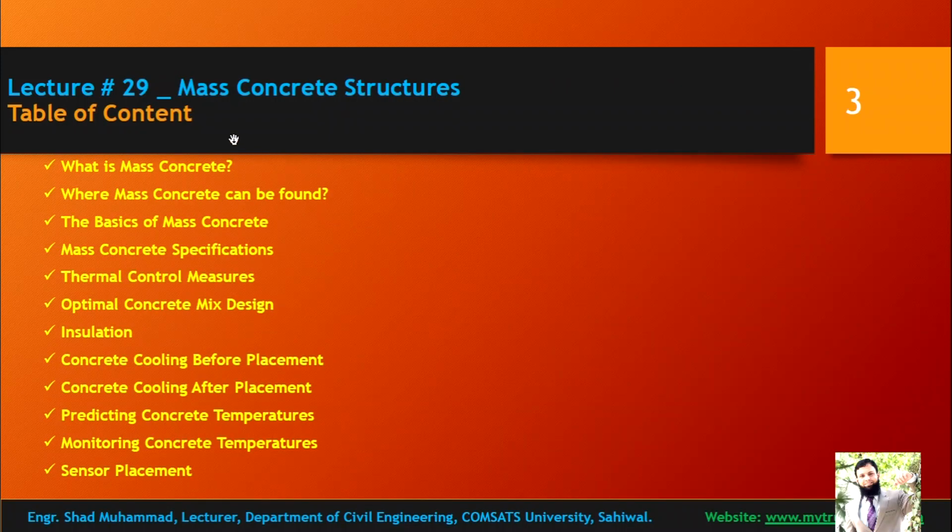Alright, in today's lecture, that is lecture number 29, our course content is going to finish almost.